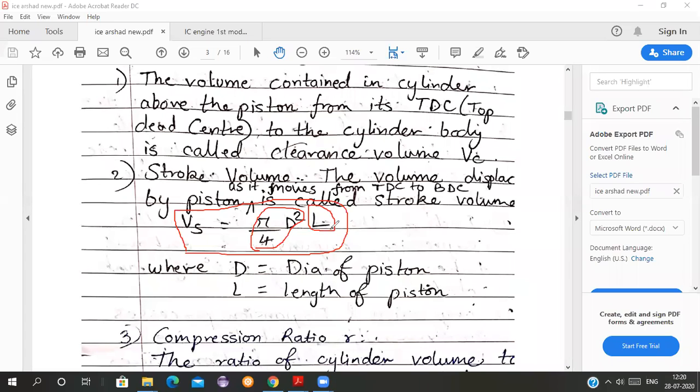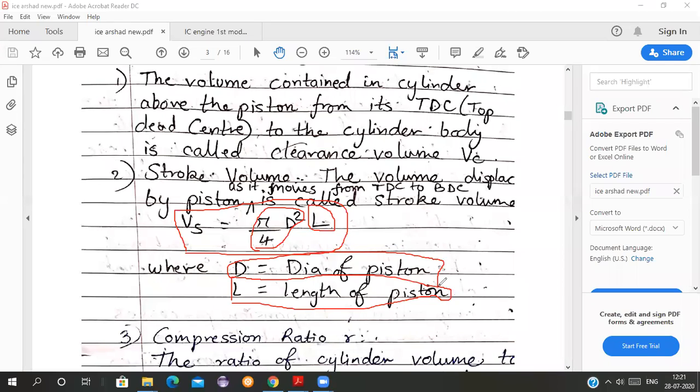This L is actually the length of the piston, which is written here, and that is also equal to the length of the cylinder. Stroke length is equal to the length of the piston in many cases, but D is not equal to L here. In many cases D is equal to L.